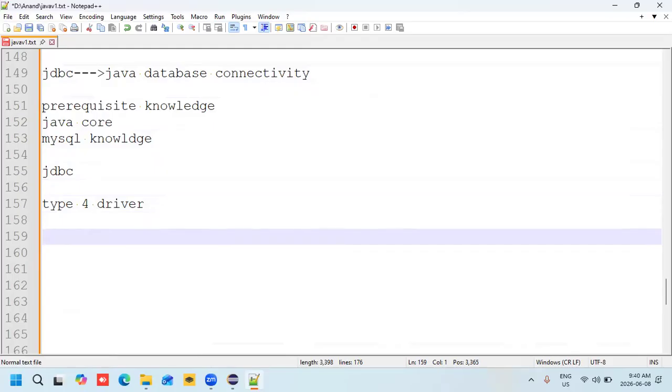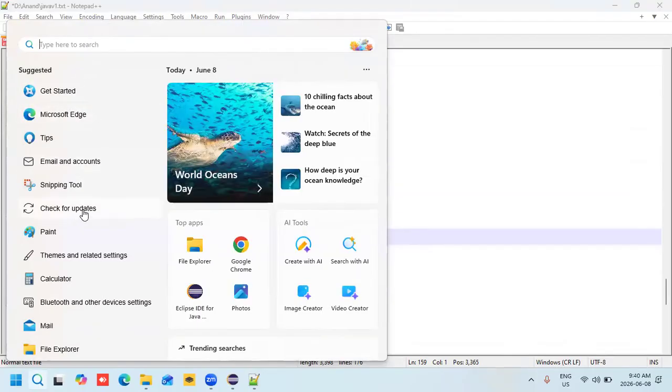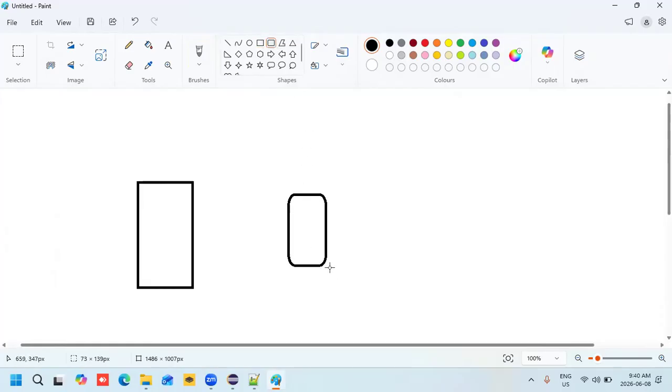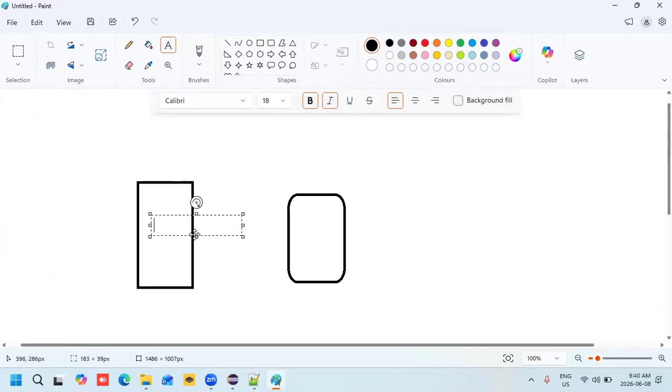Using this type 4 driver, how can we connect a Java application to the database? If you are still confused, let me open my Paint. Assume this is my Java application, and this is the database.